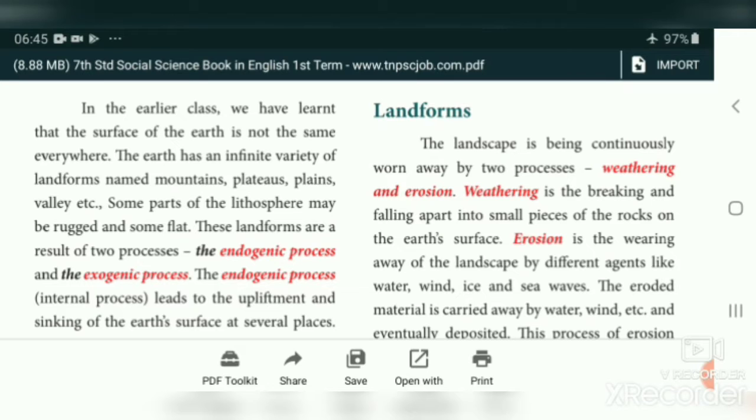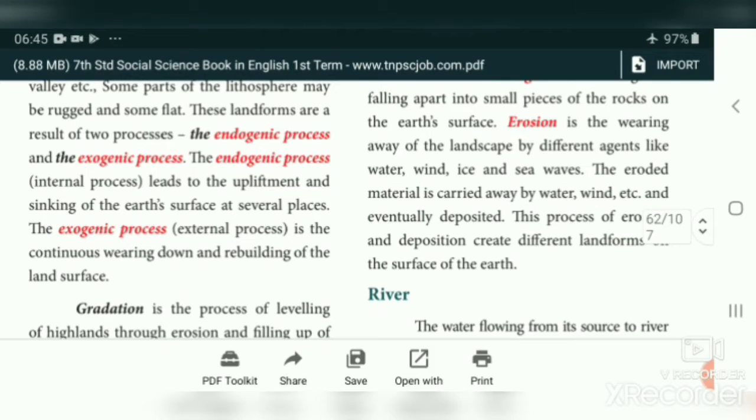This we have studied in our first lesson. The exogenic process is an external process, a continuous wearing down and rebuilding of the land surface. Our land surface is wearing down, eroding, and depositing like that.